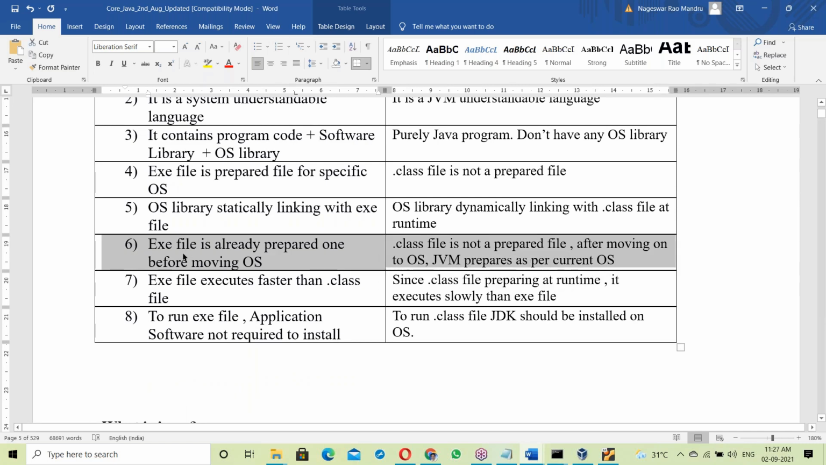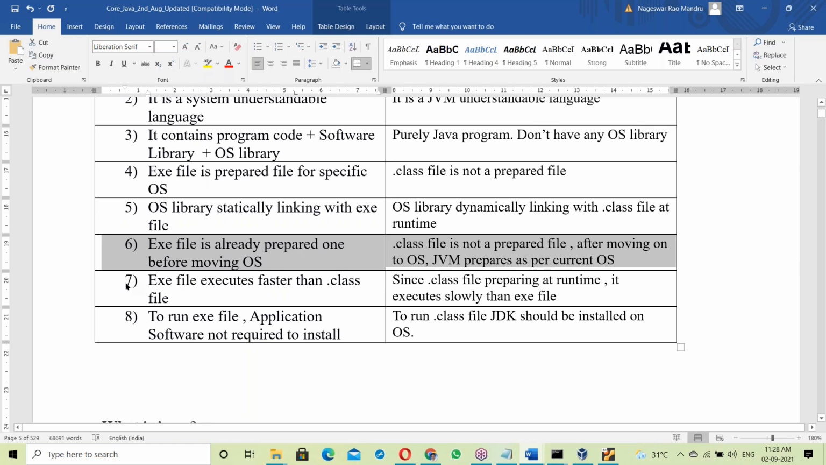Next difference: an exe file is already prepared for a specific OS, before moving to the OS. The OS library is already linked. A .class file is not a prepared file. After moving to an OS, the JVM prepares it as per the current OS. The same point was already mentioned here.